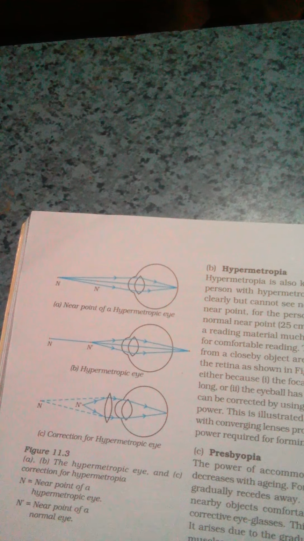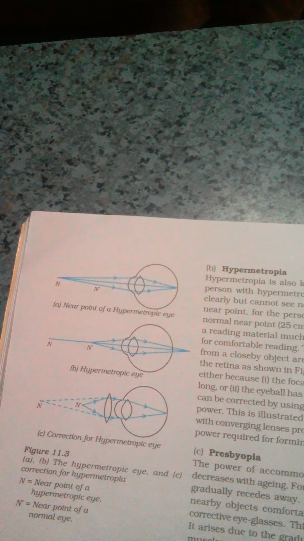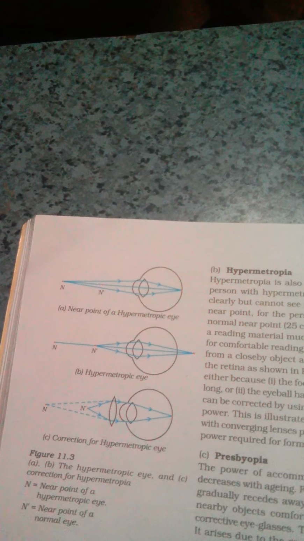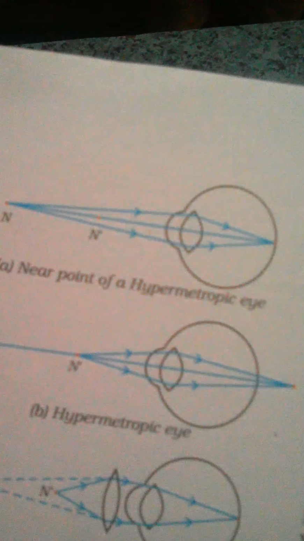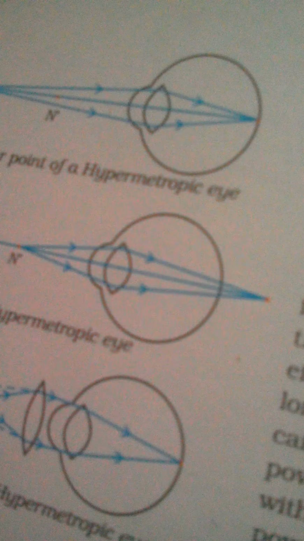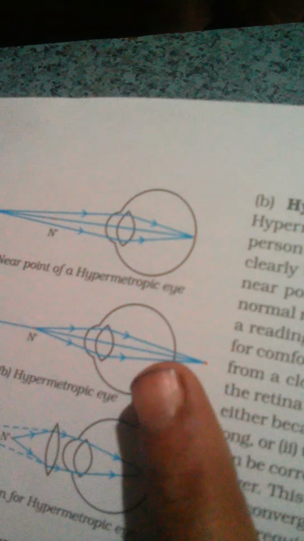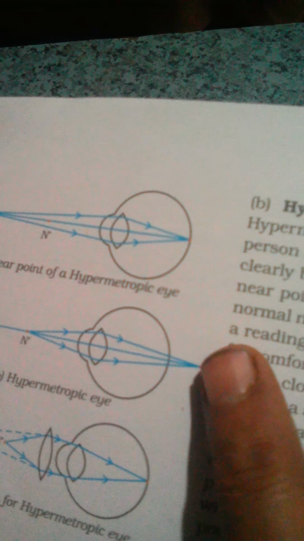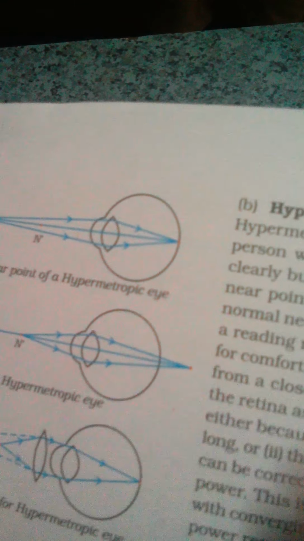This is because the light rays from a nearby object are focused at a point behind the retina. See this picture, friends. In a person with the hypermetropia defect, the lens forms the image behind the retina. Actually, it should be on the retina, but you can see in this picture it is formed behind the retina. So, this defect arises.